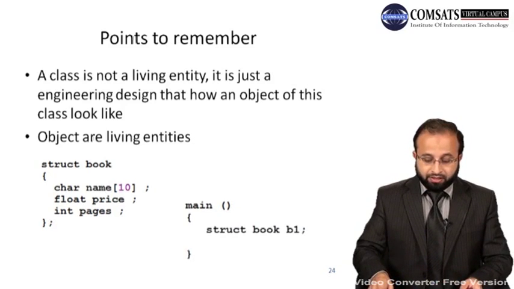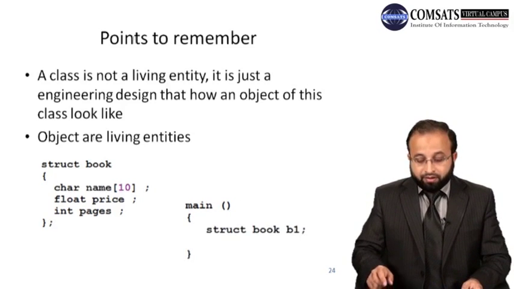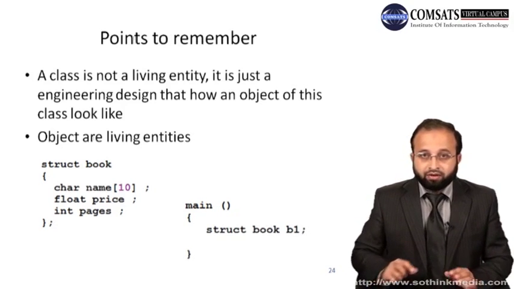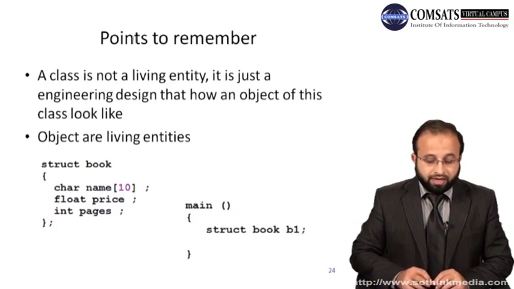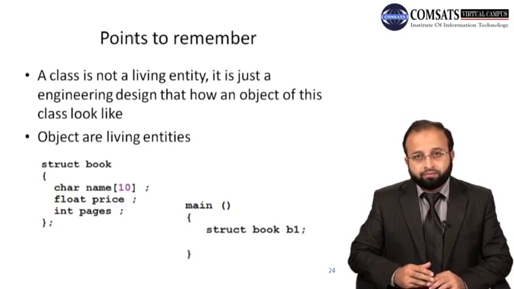For example, like this, you create a variable b1 whose type is struct book, then some space in memory will be allocated for b1, and within that space it has a name that is 10 bytes, price that is 4 bytes, and pages that is also 4 bytes.